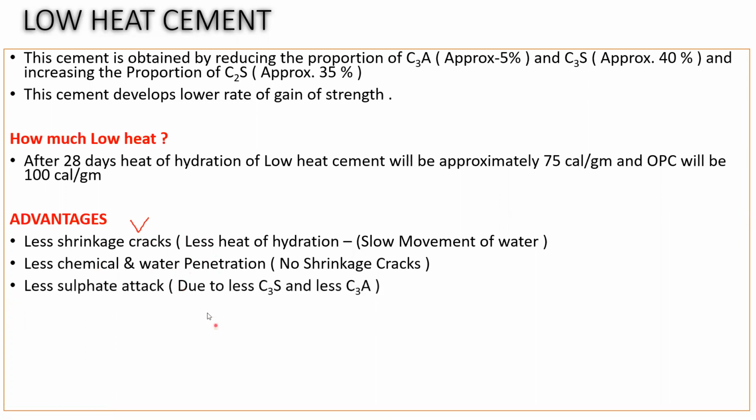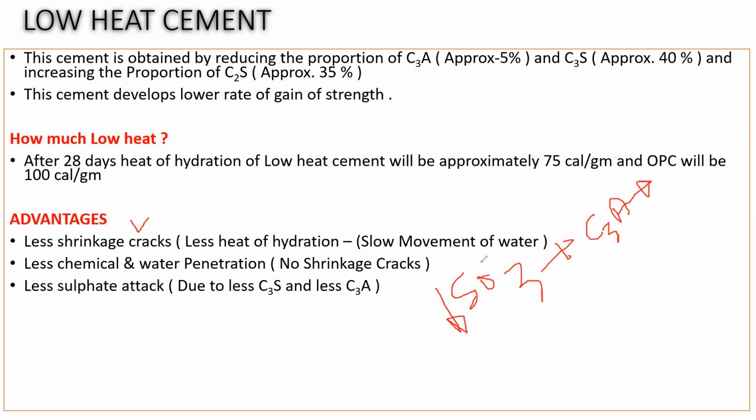Third is less sulfate attack, obviously, because we have reduced the content of tricalcium silicate and tricalcium aluminate. And if you remember, the sulfate attack was happening because when the sulfate, SO3, reacts with tricalcium aluminate, it gives us sulfo-alumino compounds. That is why we had to reduce the sulfate content.